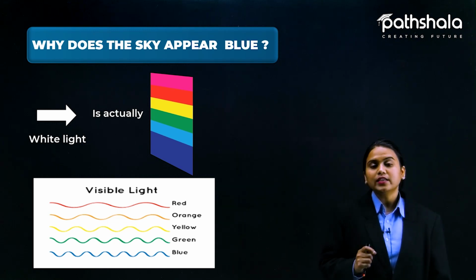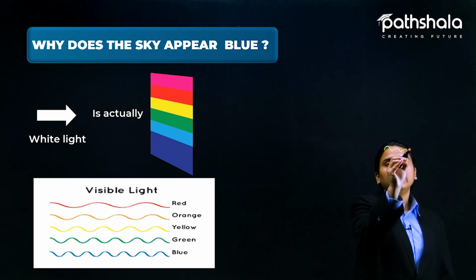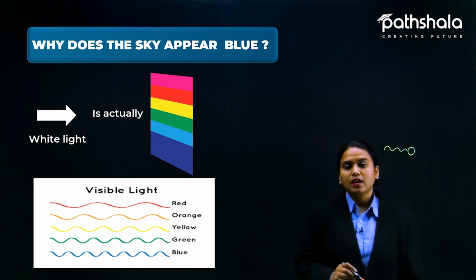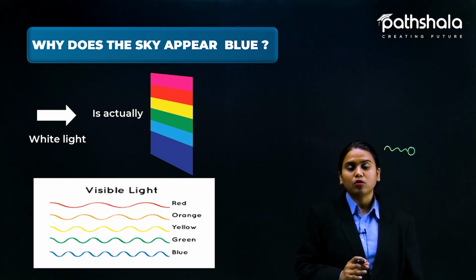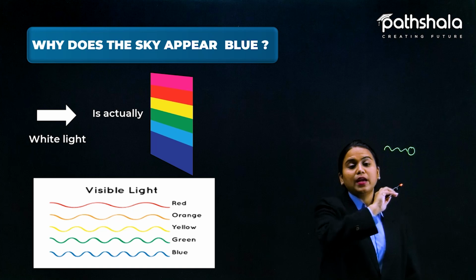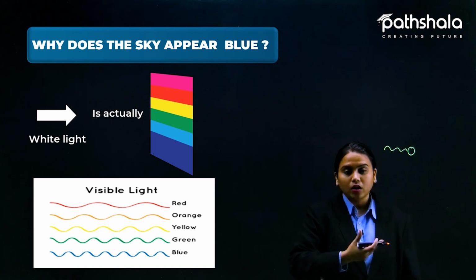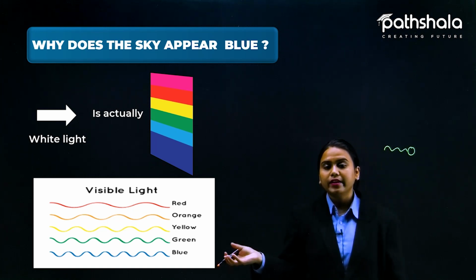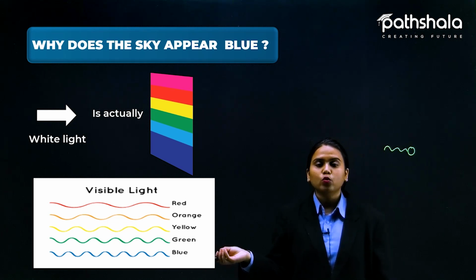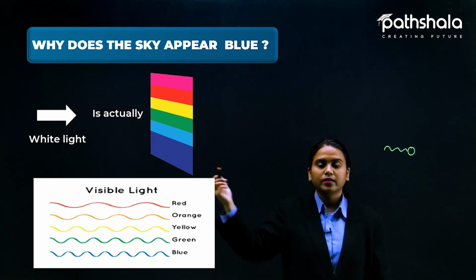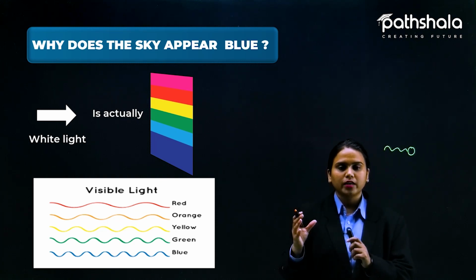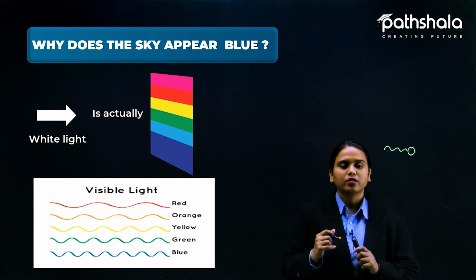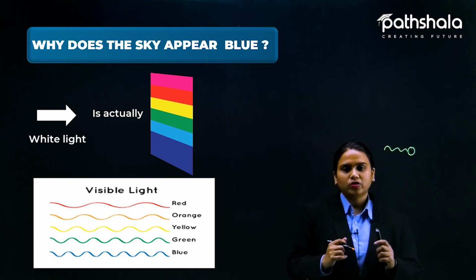That shortest wavelength is going to interact with the particles. Now, because most of the particles in our atmosphere are of very small size, blue color, indigo color, and the colors relatively close to blue, these last 3 colors, are comparatively equal in wavelength size and in color also. You cannot distinguish very much between them.